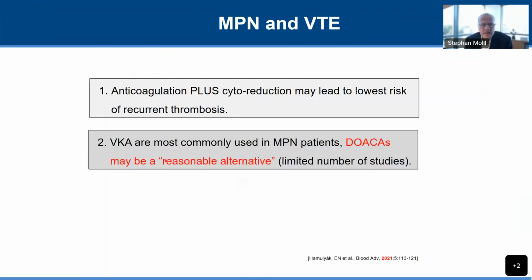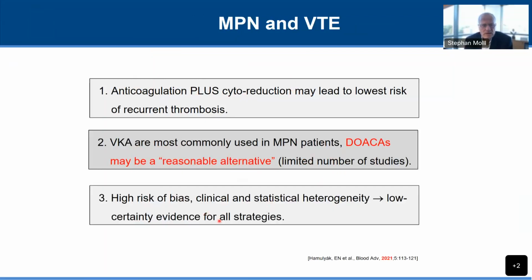Secondly, the VKAs are most commonly used in MPN patients, and that's not a surprise because some of these studies are not the most recent ones. But the authors conclude the DOACs may be a reasonable alternative, and they say maybe because it's a limited number of studies. And finally, appropriately, they say there's a high risk of bias because of the limitation of quality of data, there's clinical and statistical heterogeneity, and there's low certainty evidence for all strategies.